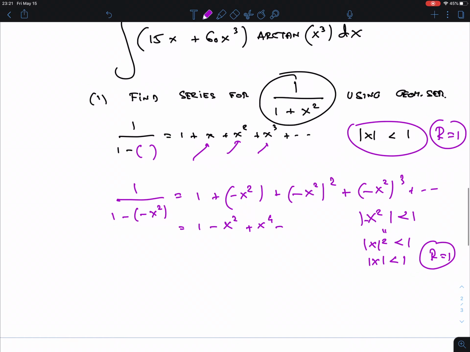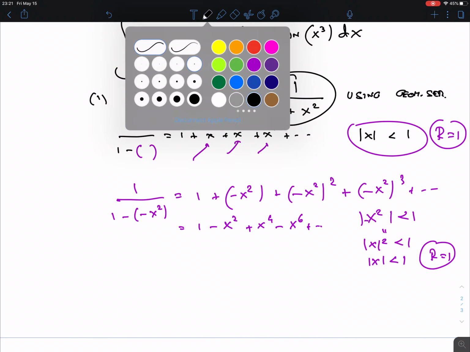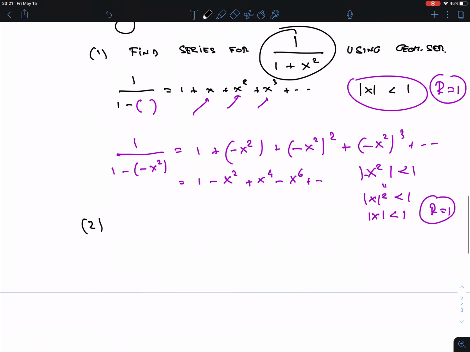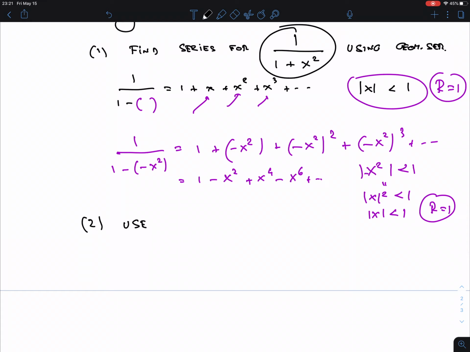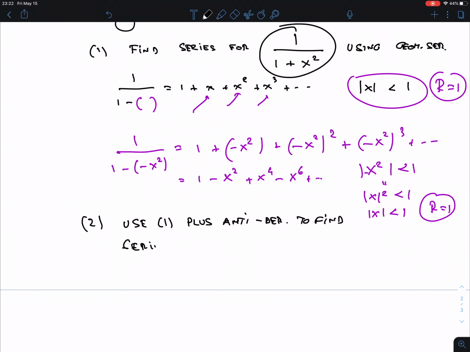X to the 4th minus x to the 6th, etc. Okay, that was hint 1. So hint 2 would be: use 1 plus x squared and the derivatives to find a series for arctangent.